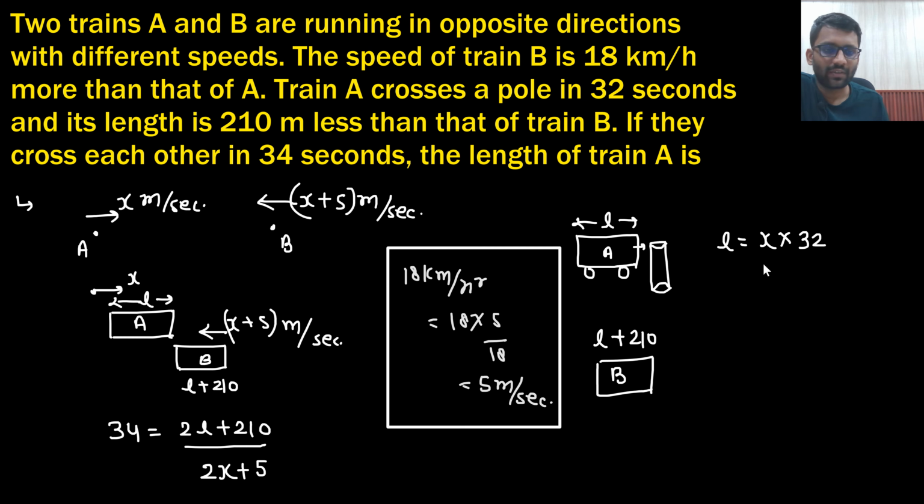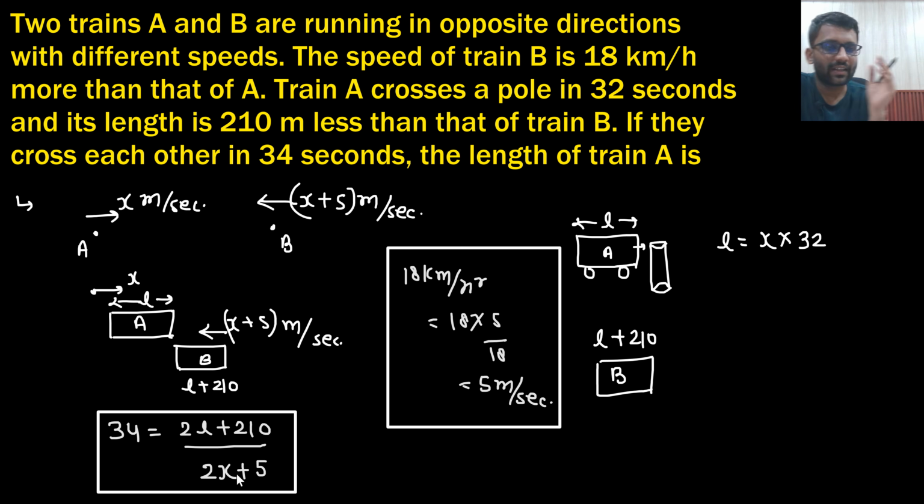So x can be replaced with L by 32. So this is the equation we are getting. Are you able to understand this equation? 34 seconds they are taking to cross each other. A has length L, B has length L plus 210, so they have to cover the distance L plus 210.